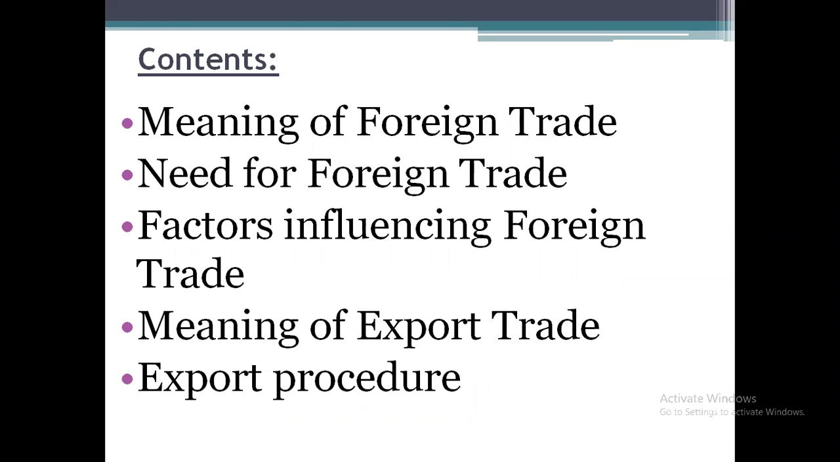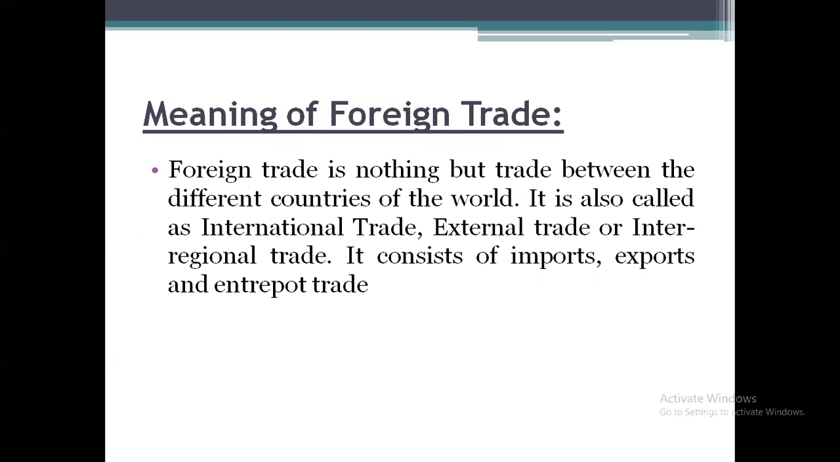So let us see the first topic, that is meaning of foreign trade. So we already know that trade is nothing but an exchange which takes place from one place to another place or one country to another country. So trade is nothing but an exchange of goods and services from one party to another party. So here we are talking about foreign trade. So foreign trade is nothing but a trade between the different countries of the world. And it is also called by different names like international trade, external trade, or interregional trade.